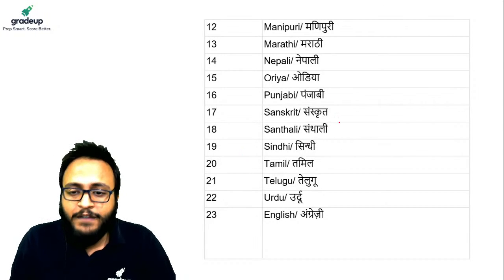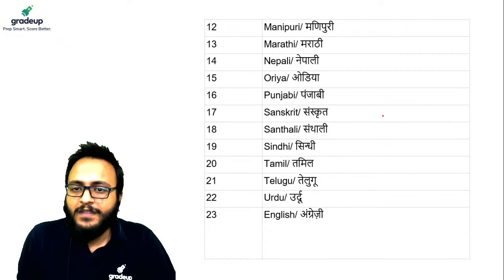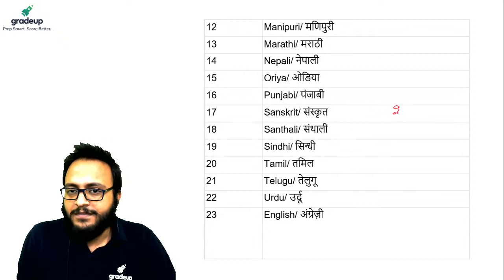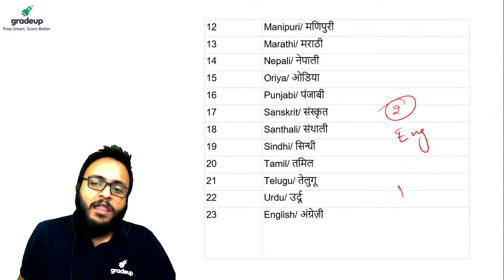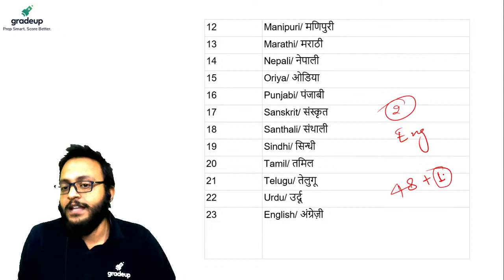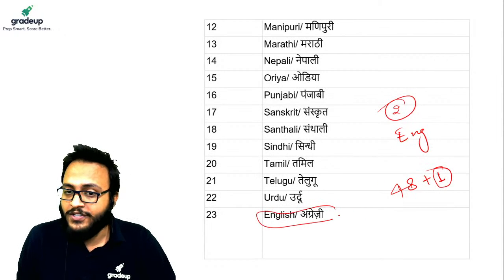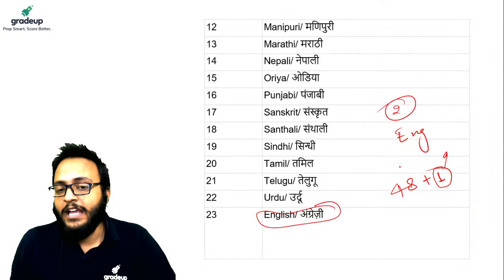Literature of the different Indian languages is all present except 2 languages. You have 48 plus 1, that is different, that is English literature. That is not part of our recognized languages.